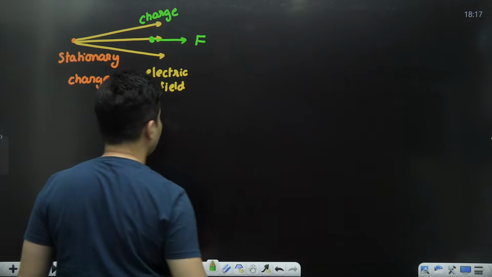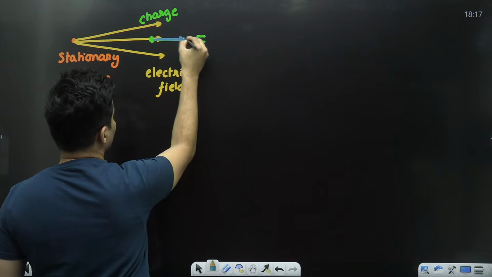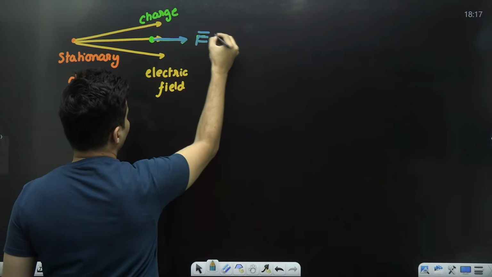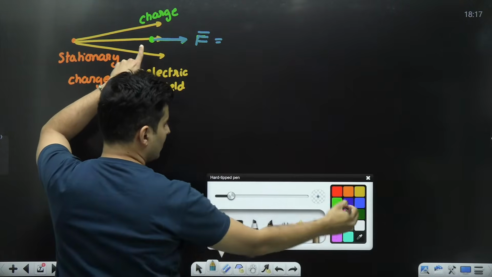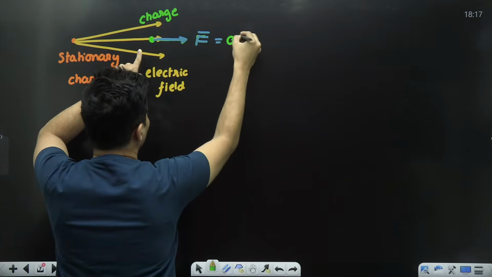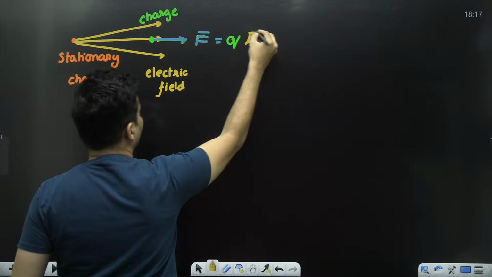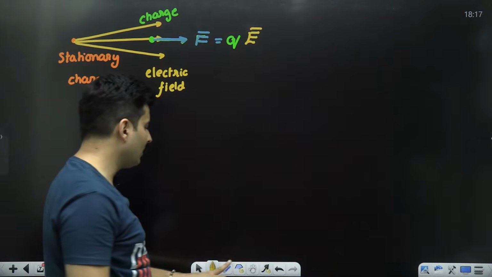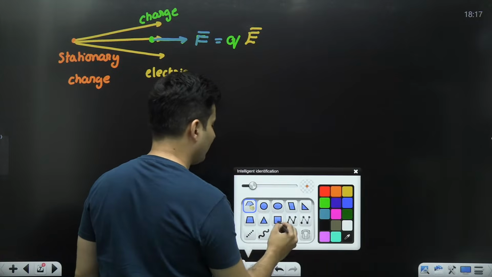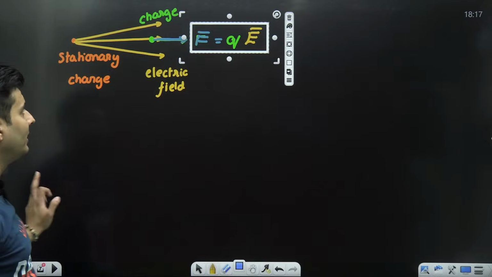That force is given by the charge which you have kept over here, into the electric field which is generated by this particular charge. This particular thing we have seen even before in the previous chapter of electrostatics. I hope you remember. Force is charge multiplied by field.